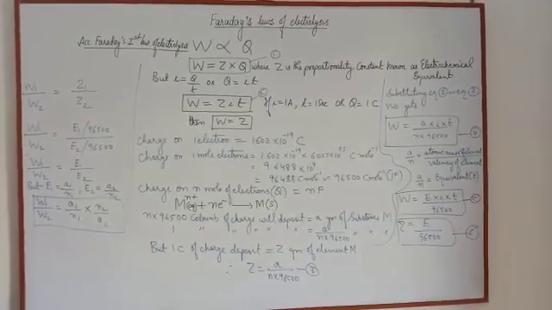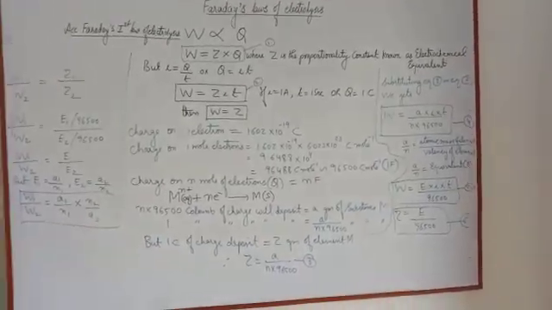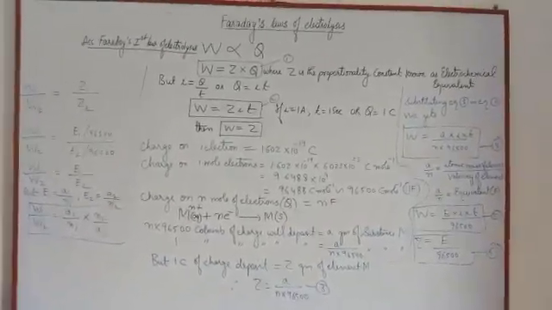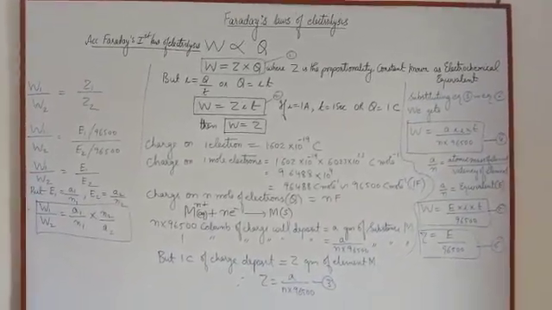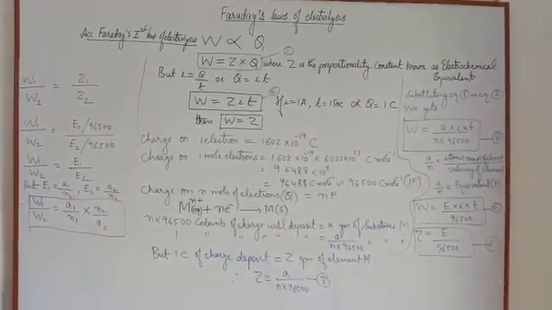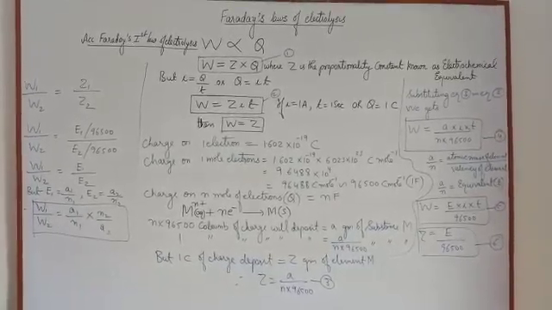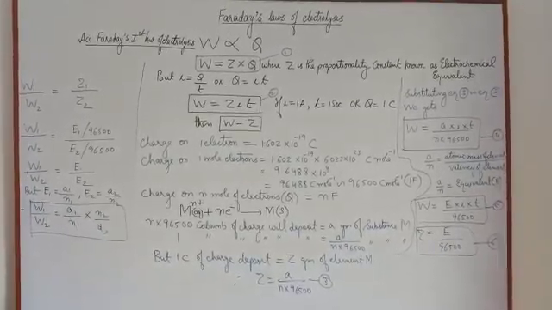He proposed two laws called Faraday's first law and Faraday's second law of electrolysis respectively. According to Faraday's first law of electrolysis, the quantity of the substance liberated at any electrode is directly proportional to the quantity of electrical charge passed through it.